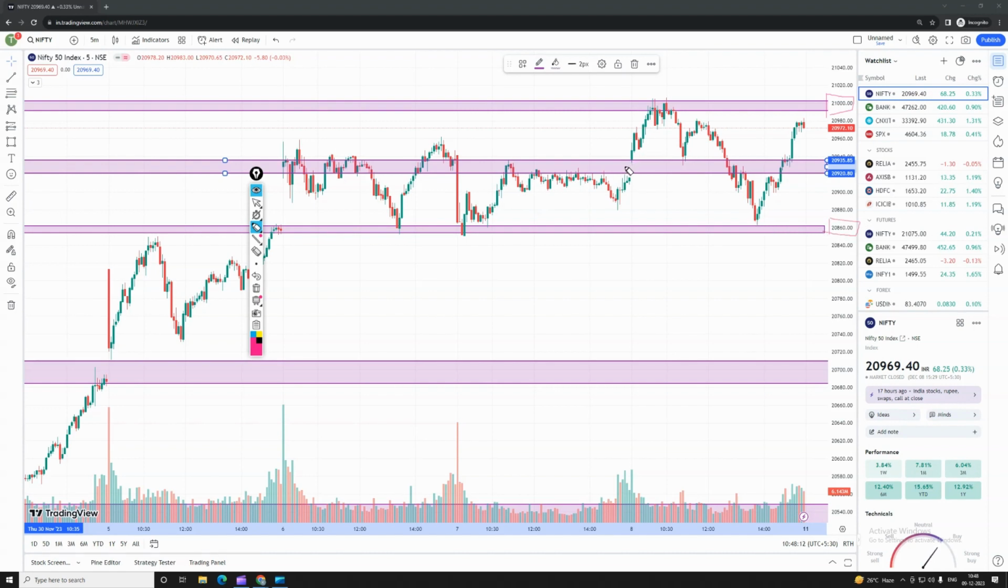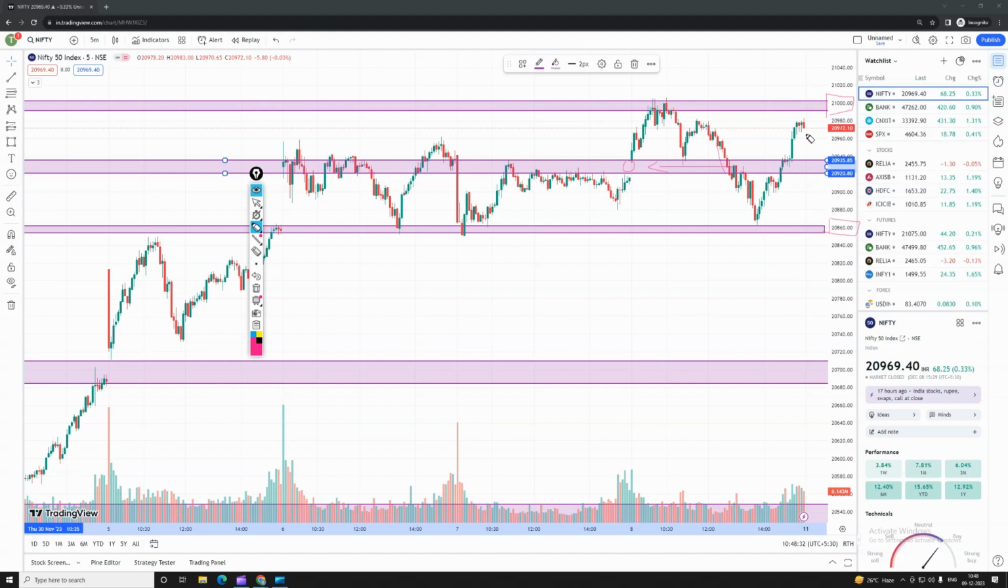You can see here the gap has been covered. This is where the gap was covered, and it retested and again went on a positive note to the upper side of 20,980 on Monday's basis. How are we going to take a trade on Monday according to the price action, guys?